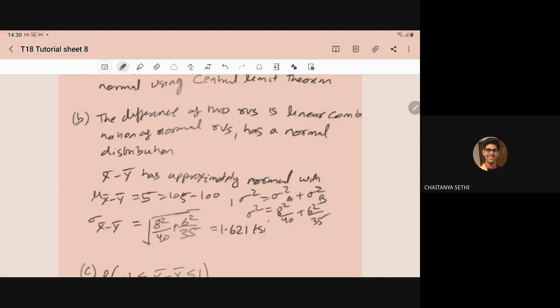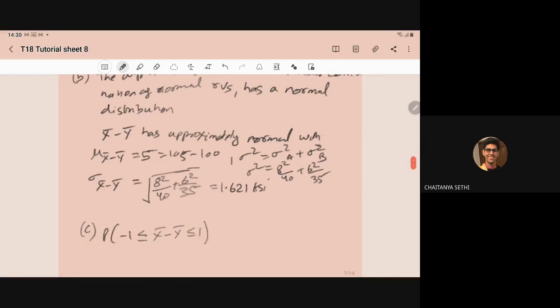So this is the variance of x bar minus y bar, right? So here it will give you 1.621 KSI.